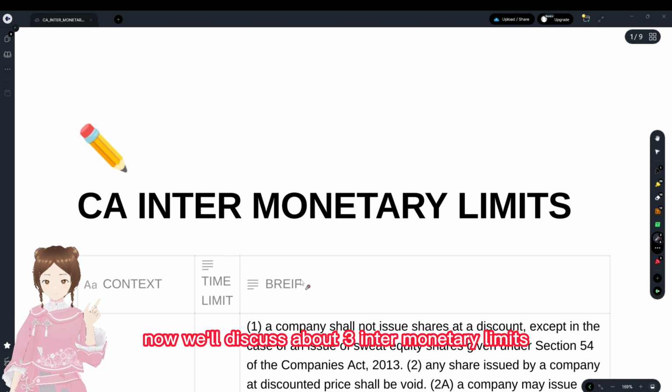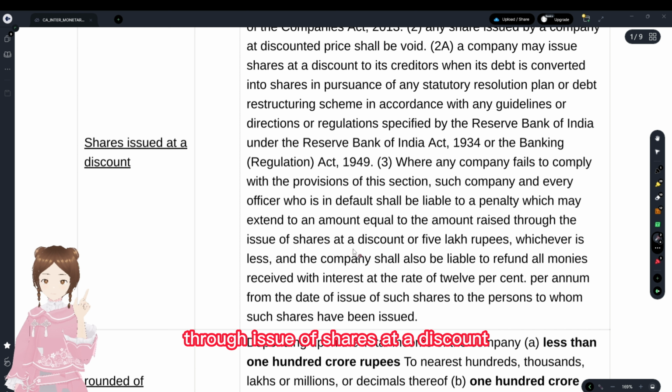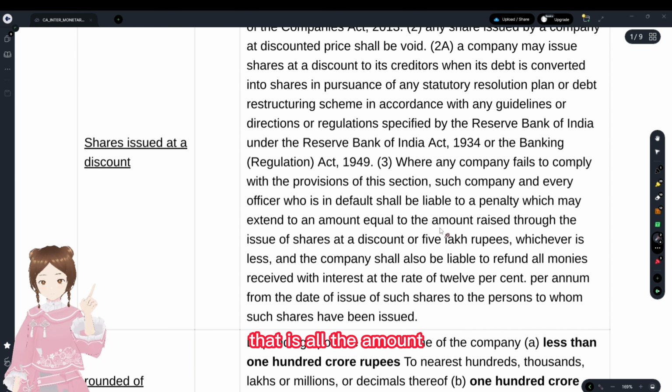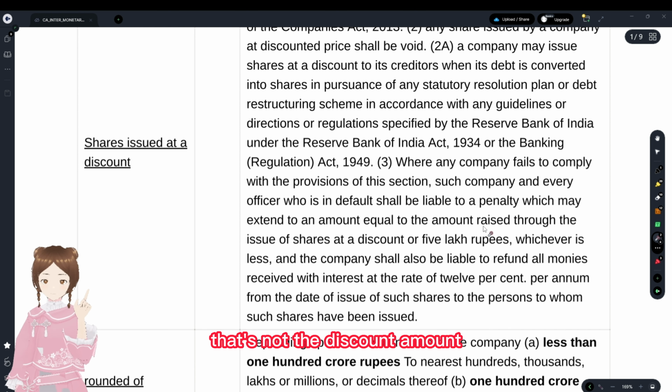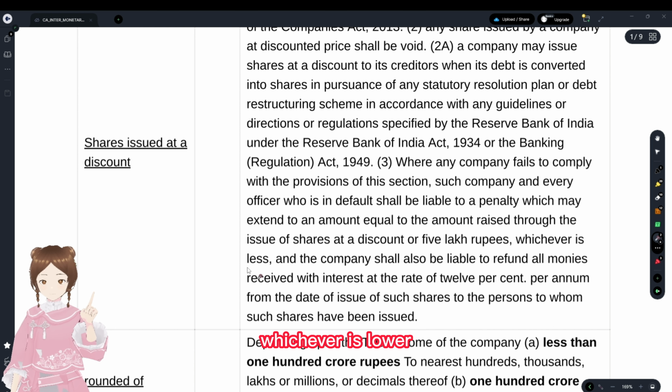And first, with no delay, we'll move on with the monetary limits. You see, shares should not be issued at a discount. If they were issued, they'll be liable for a penalty. If the officer is in default, then what? The amount equal to the amount raised through issue of shares at a discount. That is all the amount. That's not the premium amount. That's not the discount amount that was penalty. It is the amount that was raised is the penalty, or 5 lakh rupees, whichever is lower.